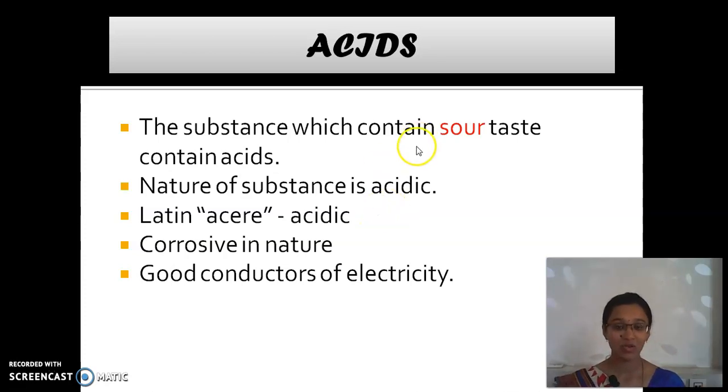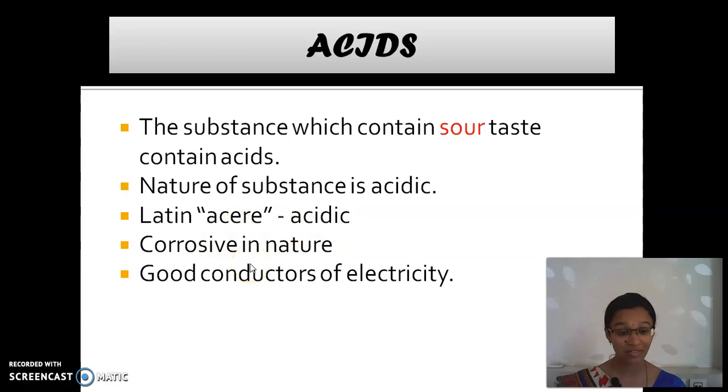Listen children. The acids are present in our stomach. What is that acid which is present in our stomach? Yes, very good. It is hydrochloric acid. It helps in killing the bacteria which is there in our stomach. You know this. We have studied this already in the second lesson. Yes or no? Then, this word acid is derived from a Latin word which means sour.